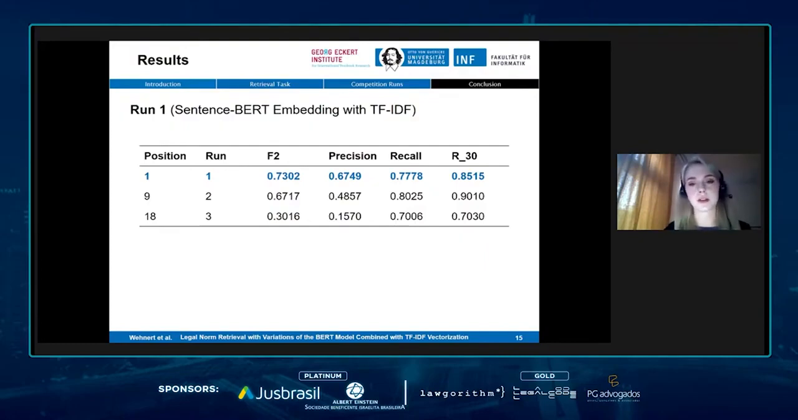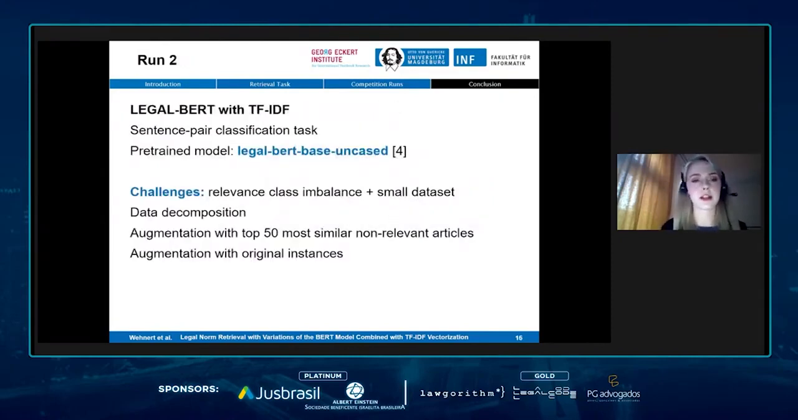There were other approaches that had a higher recall than we had, but F2 was the measure that determined the winner here. And then let me briefly tell you about the other two runs that we submitted. One is a Legal BERT with TF IDF. There we used the BERT model as a classifier for retrieval. And as a basis, we used the legal BERT-base-uncased model.